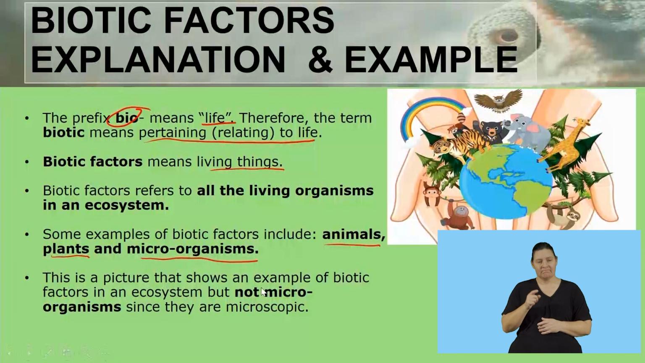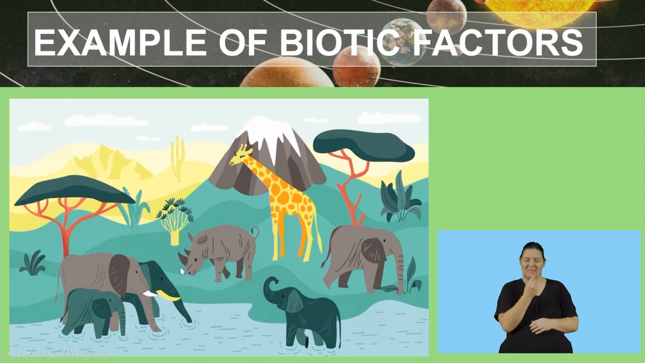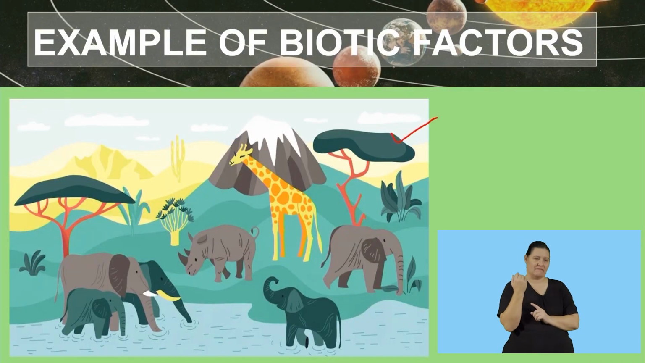This is a picture that shows an example of biotic factors in an ecosystem, but not microorganisms since they are microscopic. So here is our beautiful picture that has a combination of biotic and abiotic factors, but in this instance, we are only going to identify the biotic factors. The first thing you can see in that picture is a tree, a nice giraffe, elephants, and grass. So these are all the living factors that we are finding in this ecosystem.